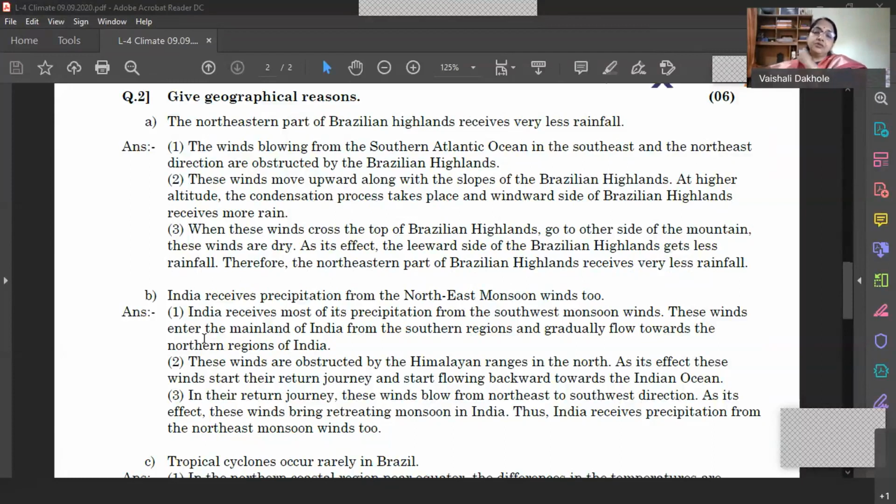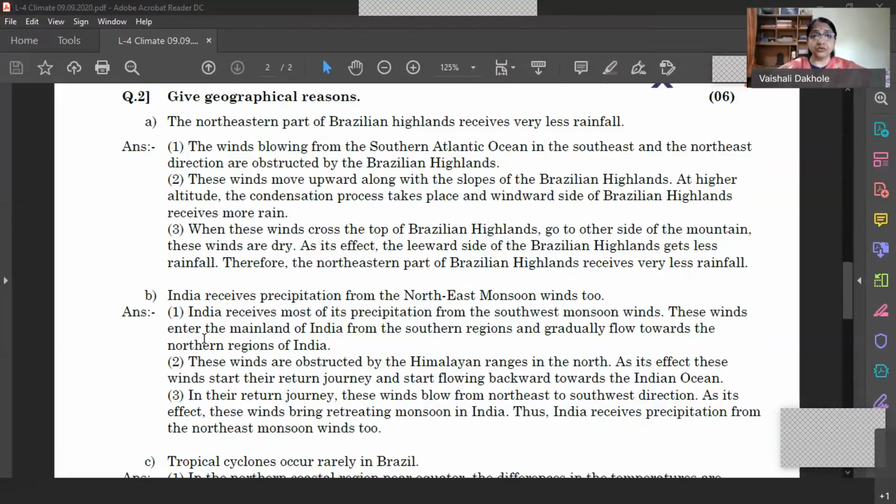The northeast monsoon winds are coming from the eastern Himalayas and blowing towards the Indian Ocean. These winds are also known as the retreating monsoon winds. The southwest monsoon winds come from the Indian Ocean and Bay of Bengal, and their direction is southwest to northeast. They give rainfall all over India from June to September.